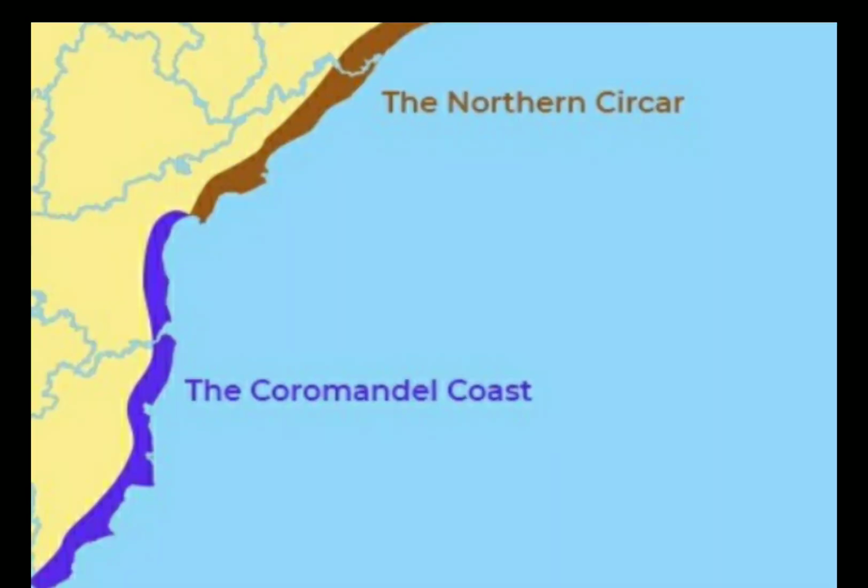Then we talk about the eastern coastal plain. The eastern coastal plains are broadened because of the formation of deltas by the four rivers flowing here, that is Mahanadi, Godavari, Krishna and Kaveri. The northern part of these plains is called the Northern Circars, and the southern part is called the Coromandel coast.